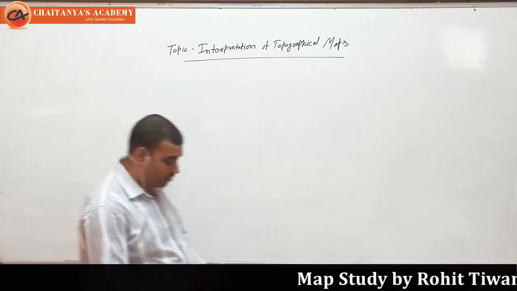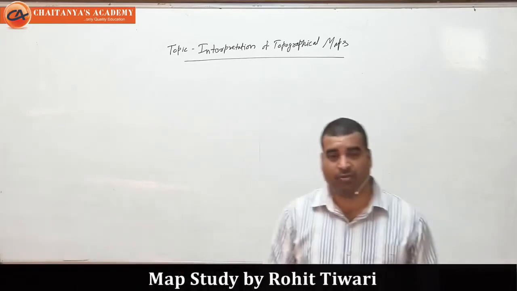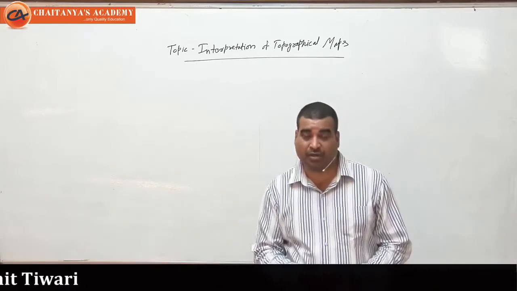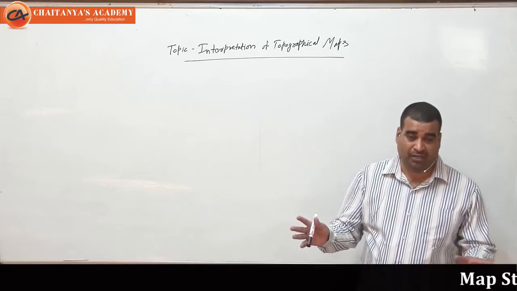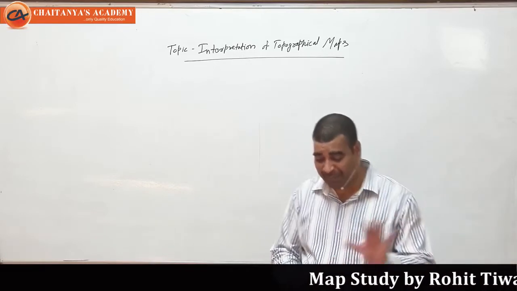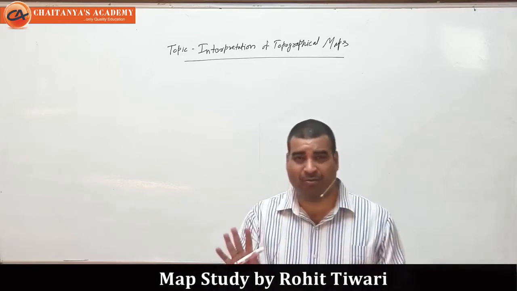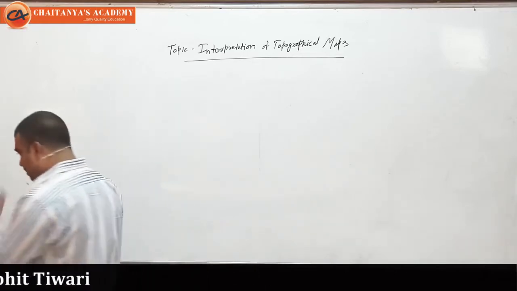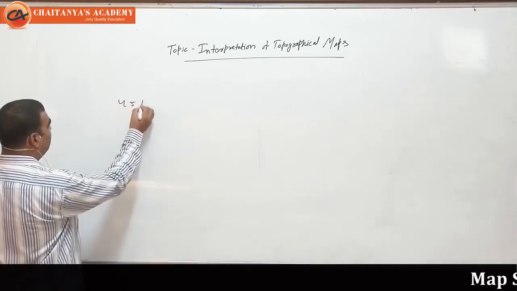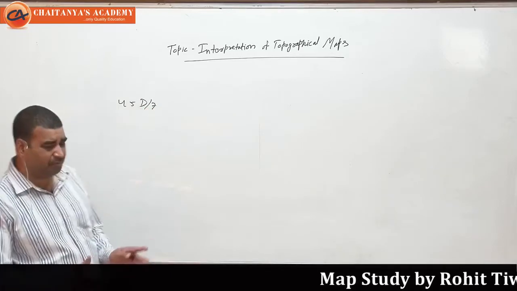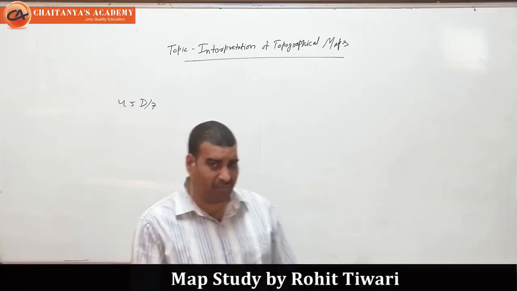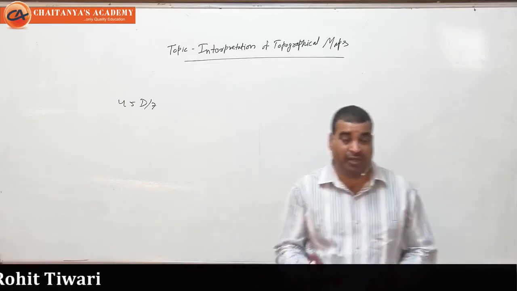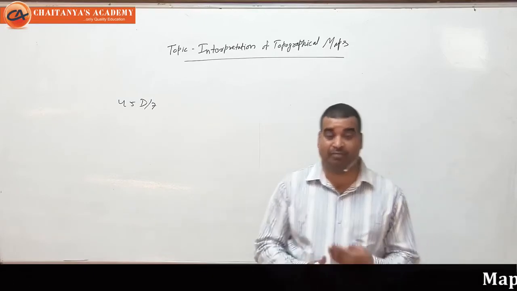So in class 10th in geography total 2 sheets are there. You are very lucky that you have only 2 sheets. But if you continue the study of geography, you will have so many topo sheets in bachelor degree and master degree. I can remember my old days. But you are lucky you have to study only 2 sheets, 45D by 7 and 45D by 10. So first, let me tell you something about 45D by 7. Some features are common. If you take the summary of the 45D by 7, 45D by 10, some basic information will help you to attempt many related questions.